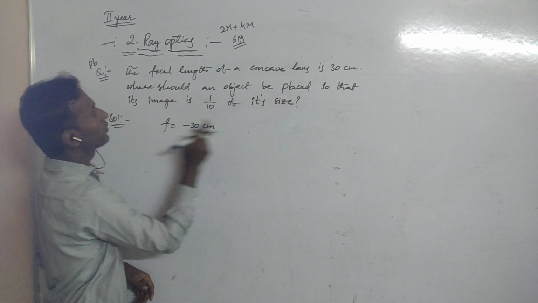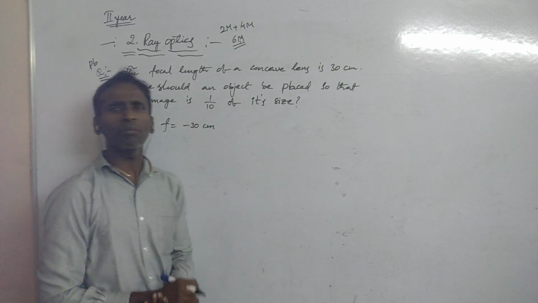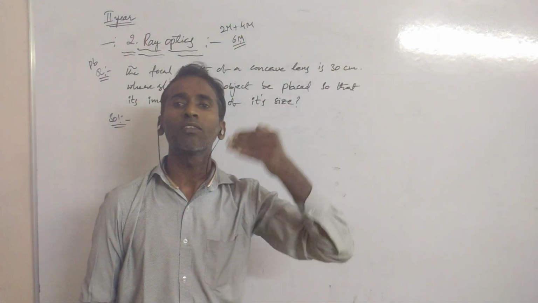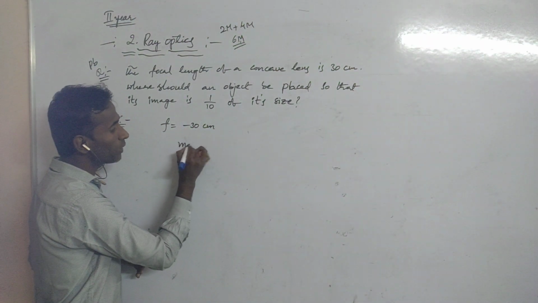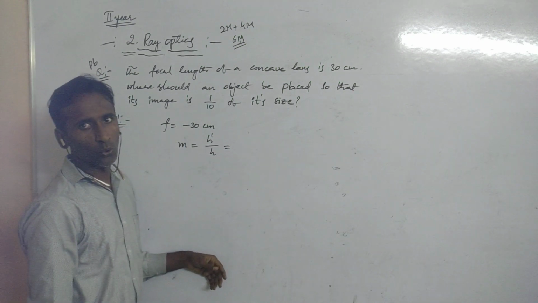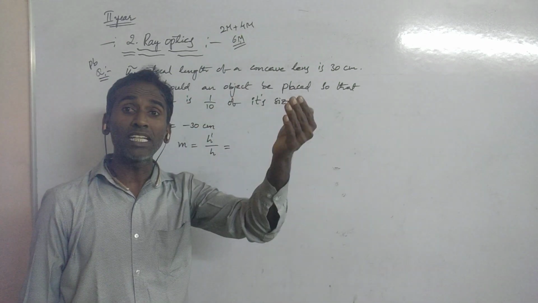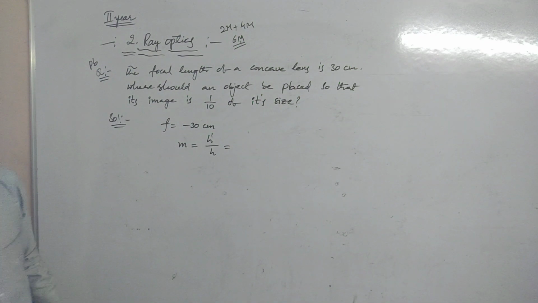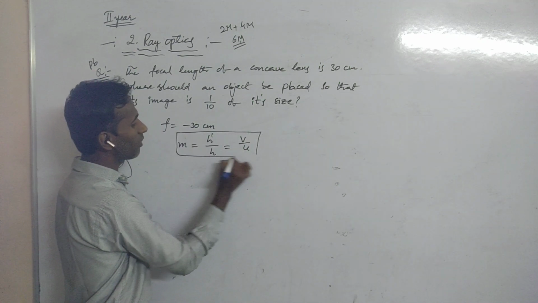Next: where should an object be placed so that its image is 1 by 10 of its size? Size means, everyone knows, what is the linear magnification formula? Size of the image by size of the object, that is denoted by m. That is m is equal to h dash by h, which is equal to image distance by object distance, that is v by u. So this is the linear magnification formula.